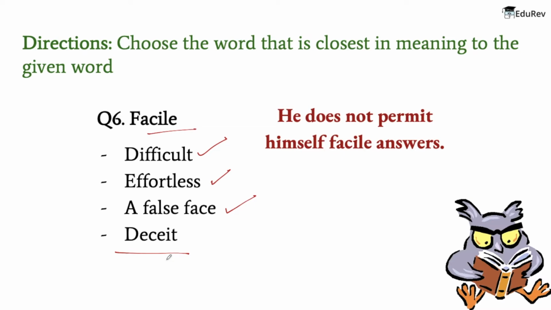Now the word that is closely related to facile is going to be what? Effortless. Why? Because the meaning of facile is ignoring the true complexities of an issue, that is making something simpler. And the meaning of effortless is also easy. So the word that is closely related to the given word is nothing but effortless. So let's move on to the next question now.